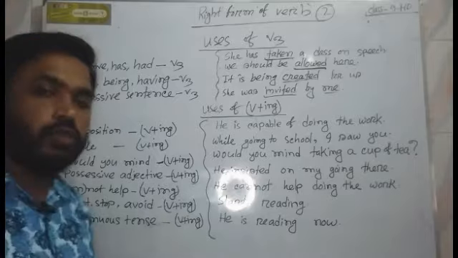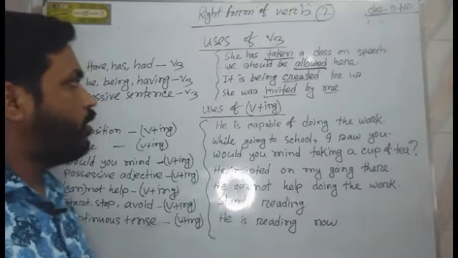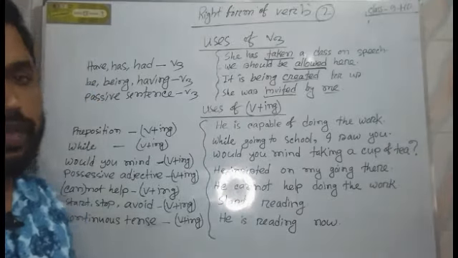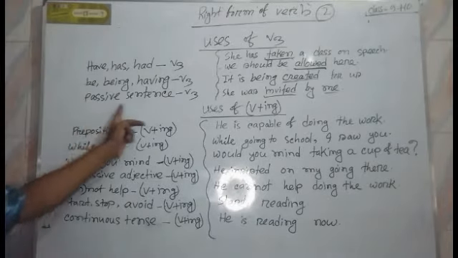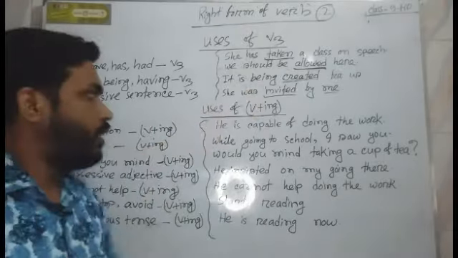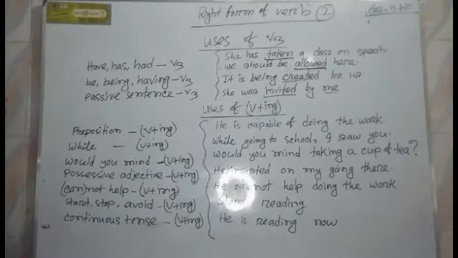So through these two ways we normally find out a passive sentence. So the rule is in passive sentence we use B3, and it's very important.